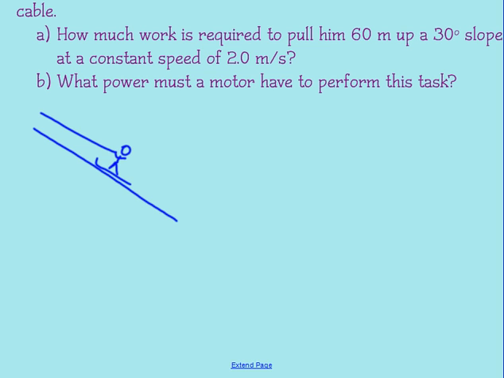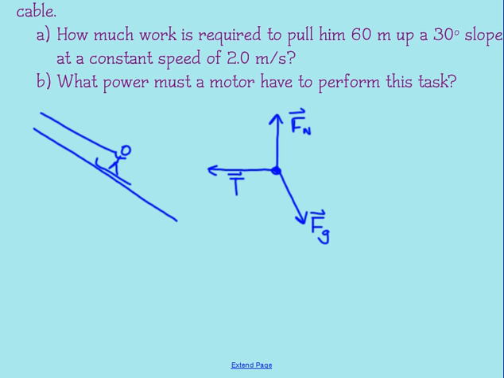Drawing a free body diagram, we're going to tilt our axis just as we did in Chapter 4, so that the gravitational force would be at an angle. The normal force would be straight up, and tension would be in the x direction. We'll assume no friction in this case, making our problem a bit easier.